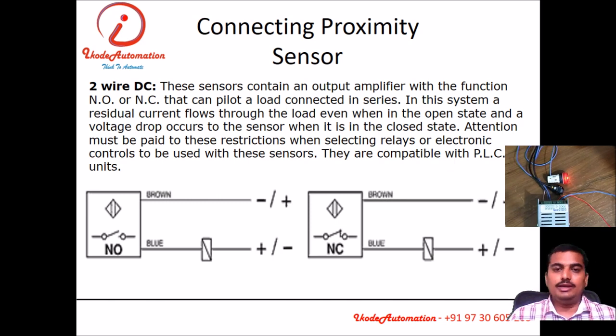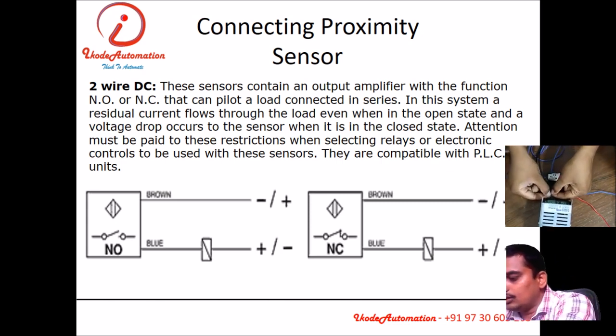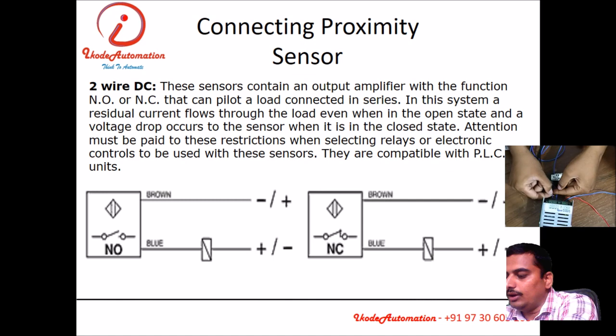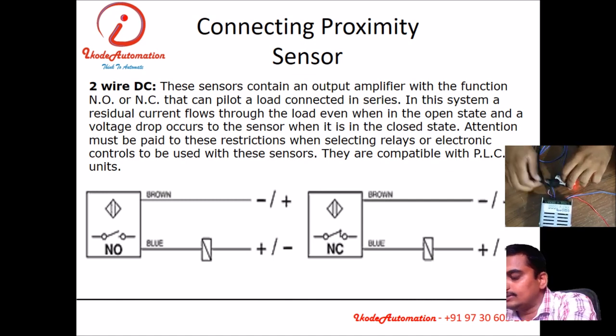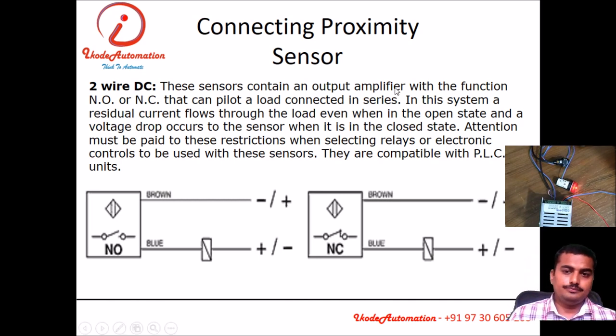There are many types of proximity sensors, depending upon the principle of operation, how many wires they have, and what type of signal they give. Like 2-wire sensors and 3-wire sensors. A 2-wire sensor has 2 wires, a 3-wire sensor has 3 wires. Here we have a 3-wire sensor. This is the 24 volt brown wire, the blue wire, and this black wire that is connected to the output. The 24 volt, 0 volt, and output. Okay, this is a normally closed sensor.